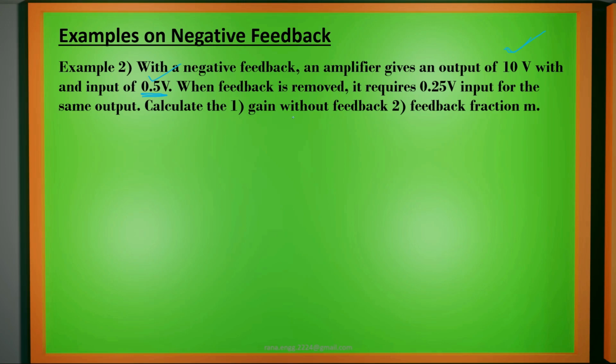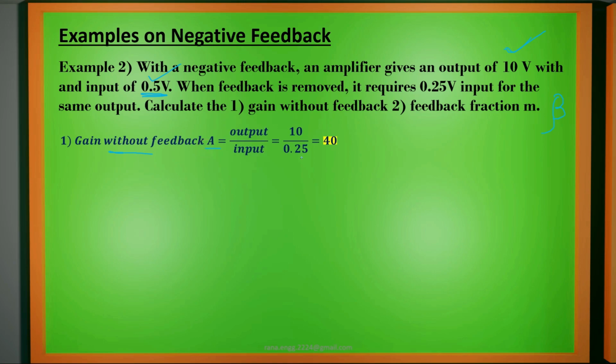So we have to calculate the gain without feedback and the feedback fraction m that we are using. We are calling it beta here. I am using m here so that you should not get confused if you see m in any other textbook you refer to. So we have to calculate beta and the gain without feedback. How will we calculate the gain with feedback? We have the output voltage, we have the input voltage, and we are using negative feedback. So the gain without feedback is A. Gain is nothing but the ratio of output to input.